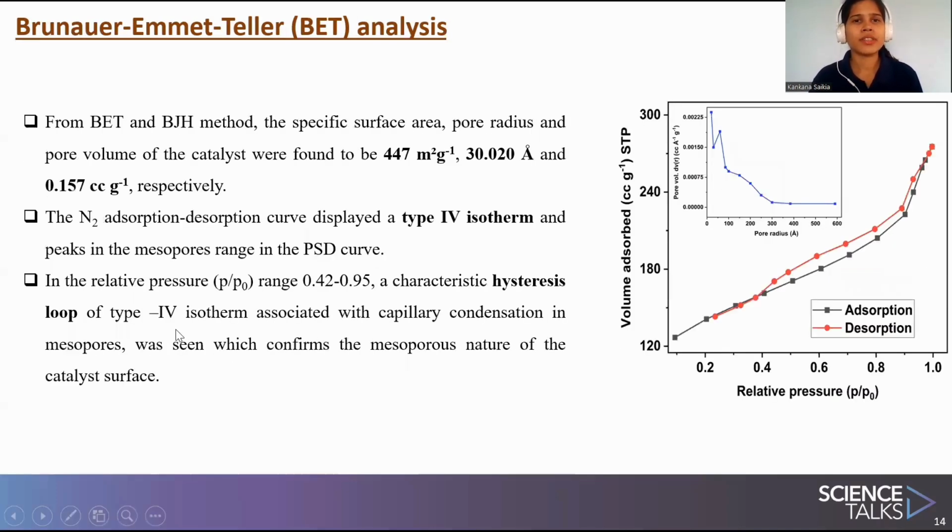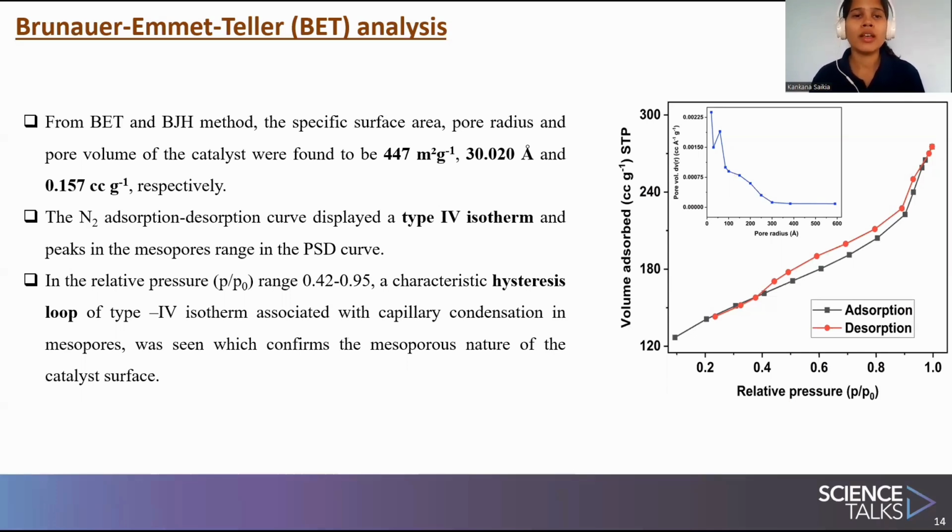The catalyst was also studied using BET analysis. From the BET and BJH methods, the specific surface area, pore radius, and pore volume were found to be 447 meters square per gram, 30.02 angstrom, and 0.157 cc per gram. The pore radius is 30.02 angstrom, so the pore diameter is around 6 nanometer.